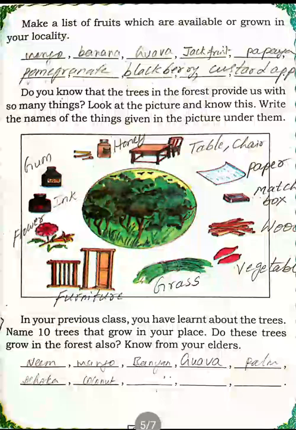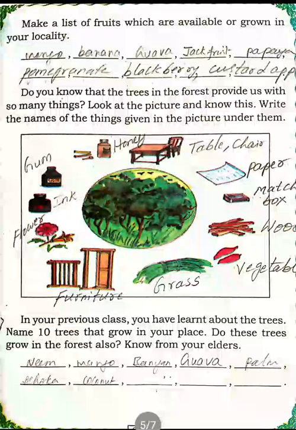Do you know, children, which fruits are those? Yes. So, mango, banana, guava, jackfruit, papaya, pomegranate, blackberry, custard apple. Okay, children. So, these are the fruits. Spelling is mango, M-A-N-G-O, mango.